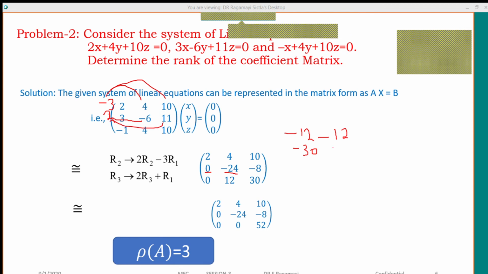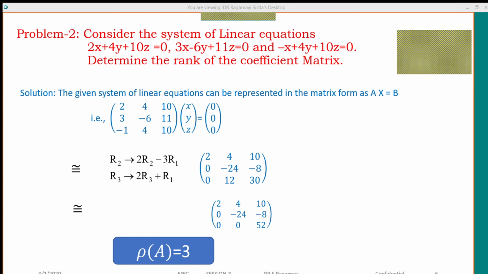2 into 11, that is 22. Do it. Minus 30 plus 22 gives you how much? Minus 8. Okay. Now, about third row entries, everyone try on your own. Am I doing correctly or not? You can cross check.